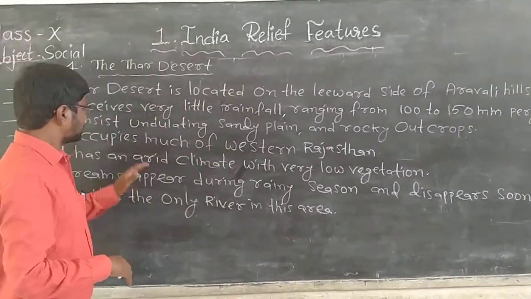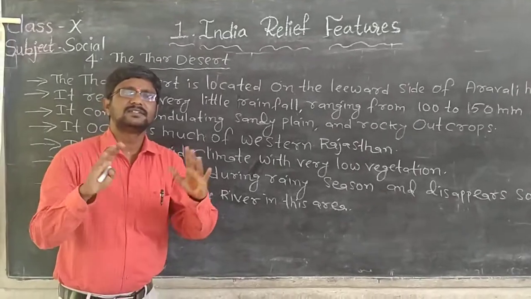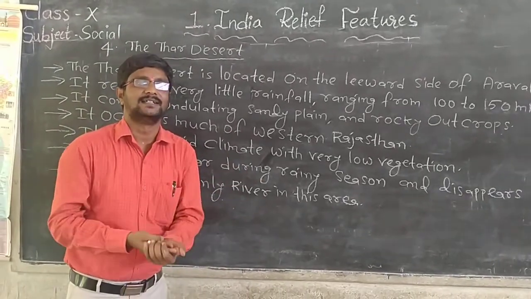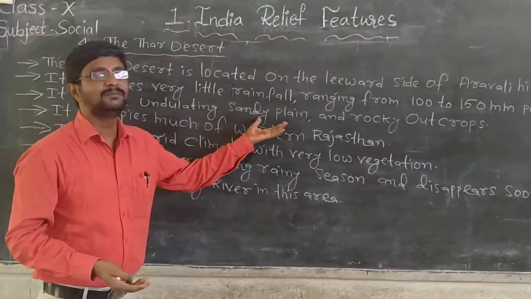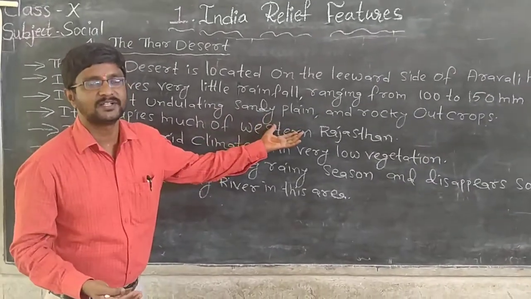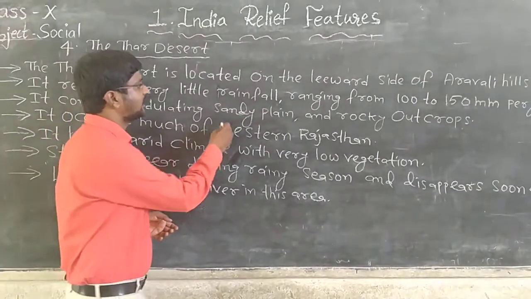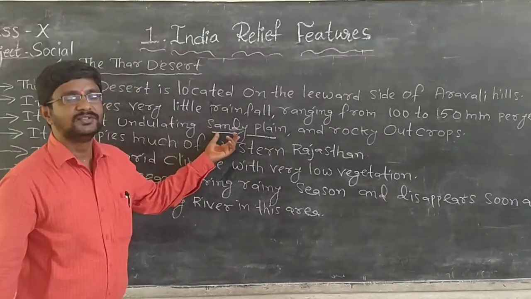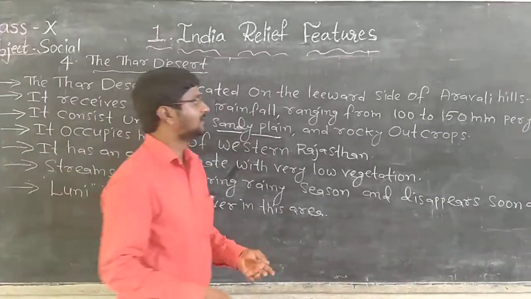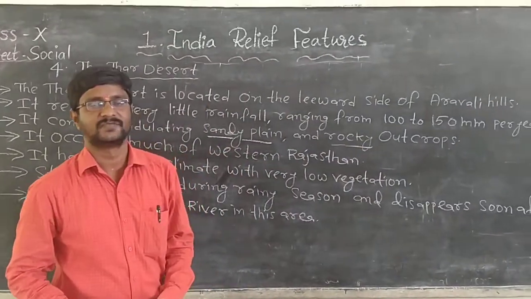First of all, already you know desert region is totally covered with sand. So this region also is an undulating sandy plain region. First of all, which kind of landform is it? It is a plain kind of landform. This region is entirely covered with sand. That is why this region is an undulating sandy plain region, and also there are some rocky outcrops in this region.